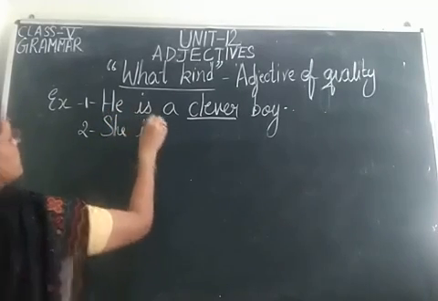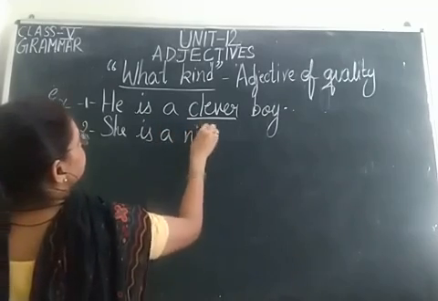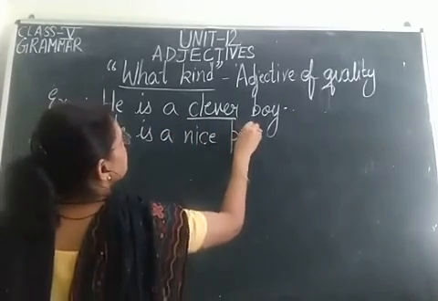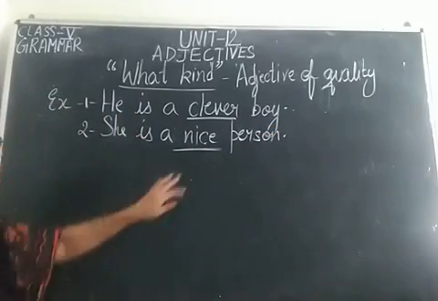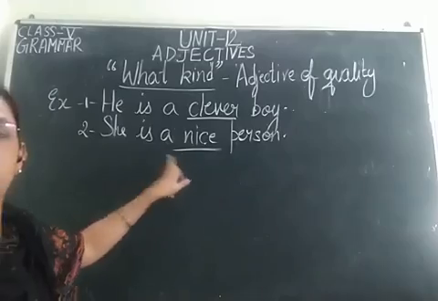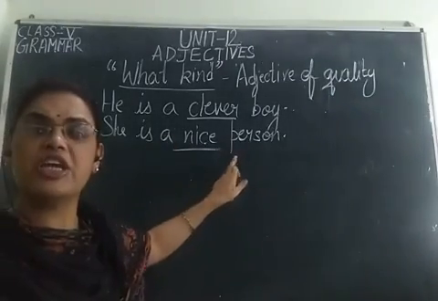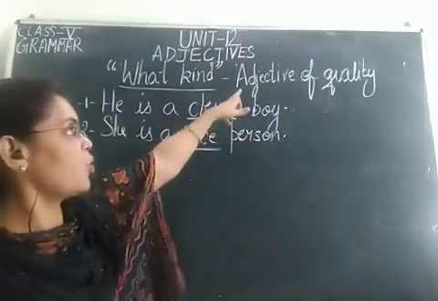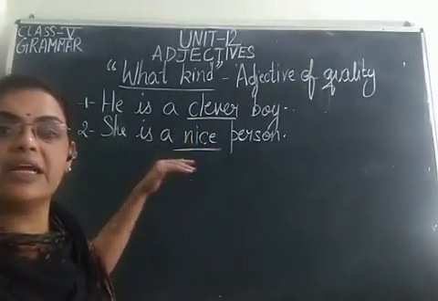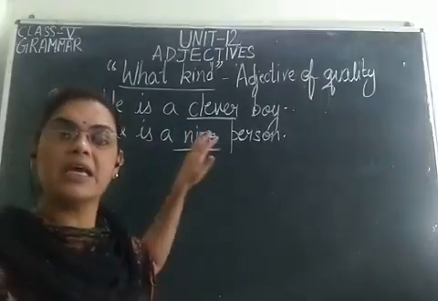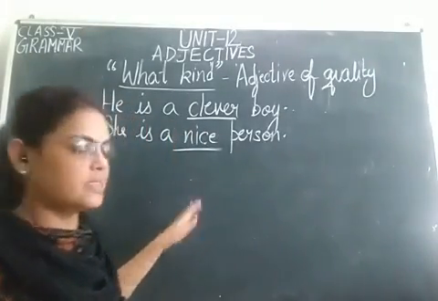Then the next example is, she is a nice person. The adjective is nice. Now frame the question. What kind of a person is she? Nice. So nice is what? Adjective of quality. Adjective of quality tells us about the kind of person.